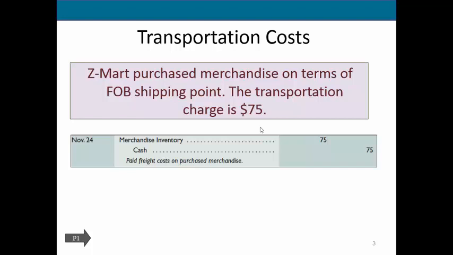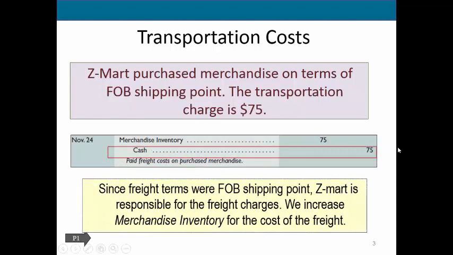Because we are the people that own the goods, we will build this into the cost of our goods. So we will increase our merchandise inventory by $75 because these goods actually cost us the price that we paid now plus the freight of $75. So by debiting merchandise inventory by $75, we're increasing the value of the inventory to their actual cost. And then we're paying cash in this case, so we're just showing the credit to cash.